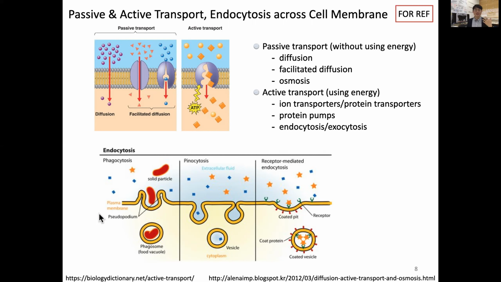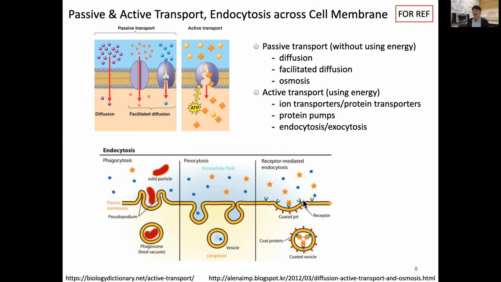A good example is in our gut, where a lot of food molecules are taken up by endocytosis. Another example is pinocytosis, which takes in extracellular fluid. We grab these molecules and pass them into the cytoplasm.